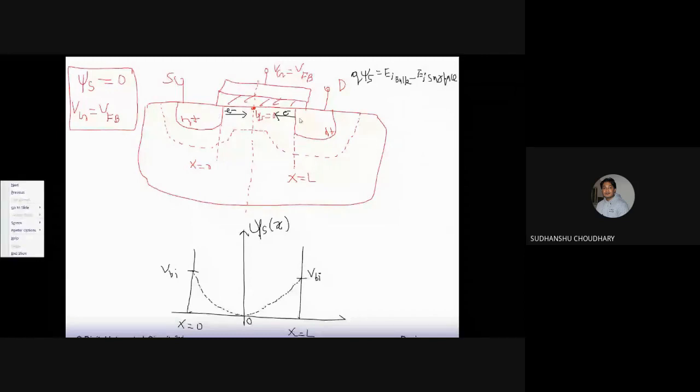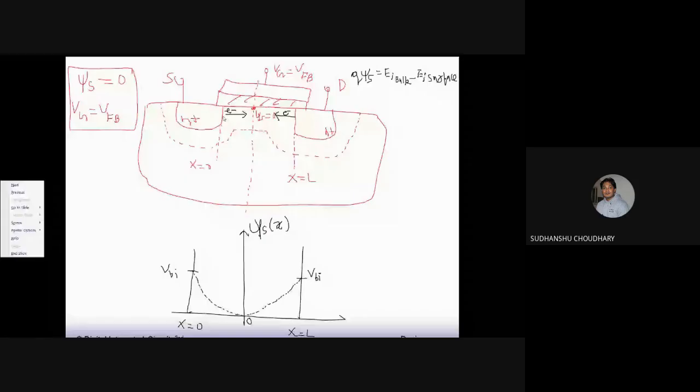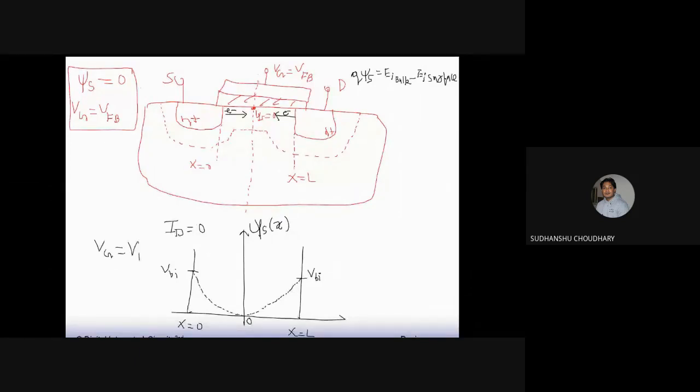Okay. Now, because these two junctions are symmetrical, it is assumed that the number of electrons moving from source to channel towards drain and from drain to channel towards source will be equal. That means net carrier movement across the channel would be 0, because equal numbers of electrons are moving from source to drain via channel and from drain to source via channel. So net current will also be 0 in this case, right? So I'll say that the net current is 0 when Vg is equal to VFB, that is, when flat band condition is achieved by applying some positive bias. Okay? So current is 0.